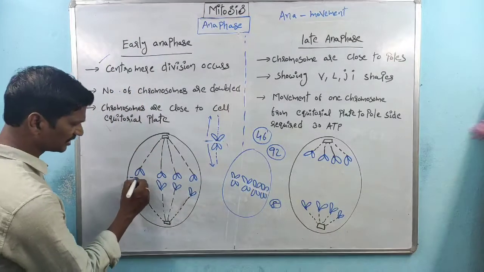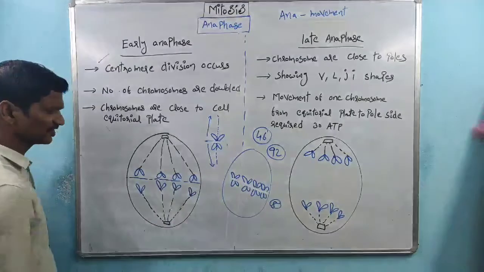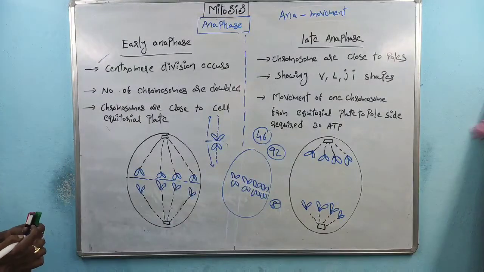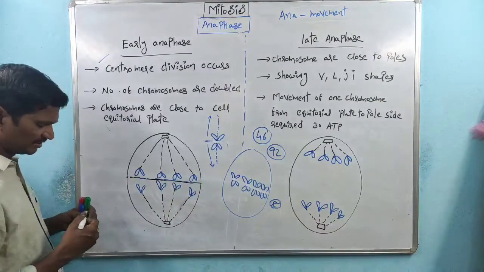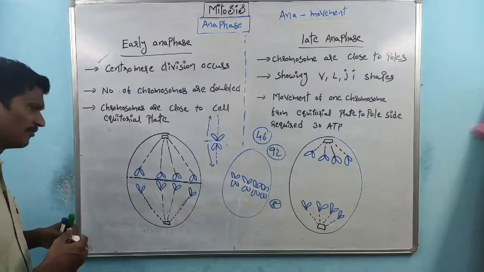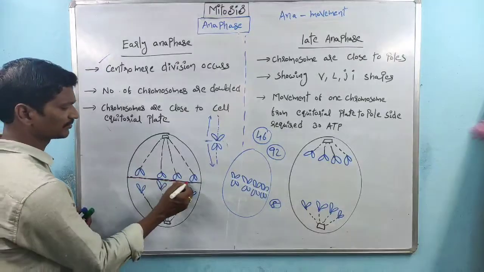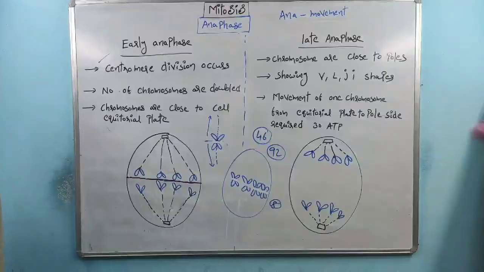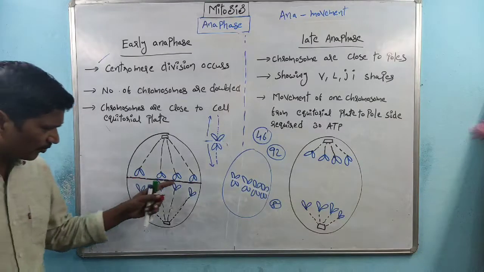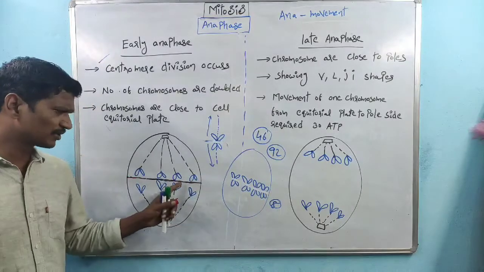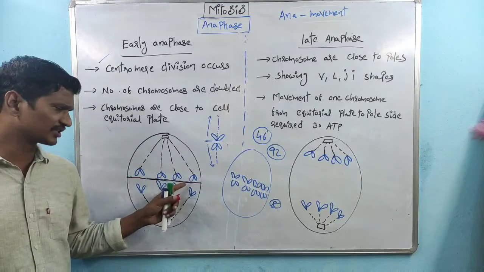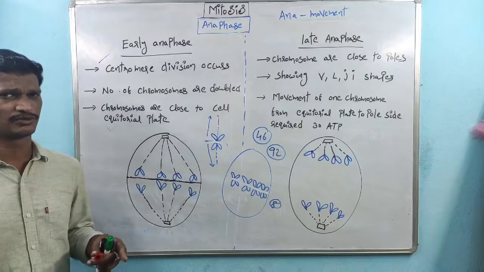That is nothing but the cell plate. This is the cell plate, right? So the chromosome centromere division takes place. Then the chromosomes are still very close to the equatorial plate. So the center point is called the equatorial plate or cell plate. This also has a very important role, which we discussed in the cytokinesis process.